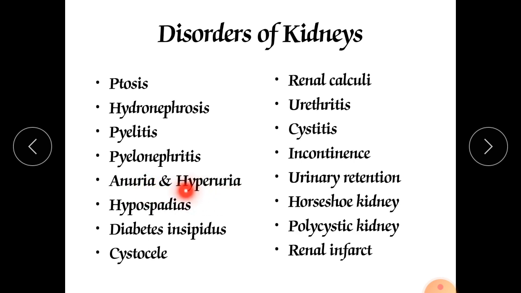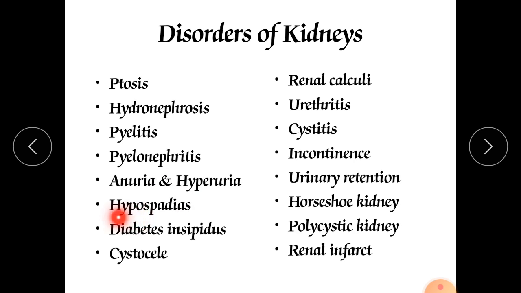Next is hyperuria. This is the condition when there is excessive secretion of urine, when more urine is produced and more and more urine is released. It can be accompanied by polyuria. Micturition, urination, occurs more frequently, again and again. That condition is called hyperuria. Both the conditions differ from each other. They are inversely proportional.